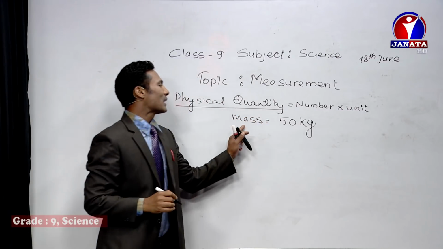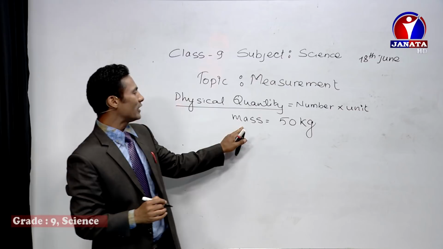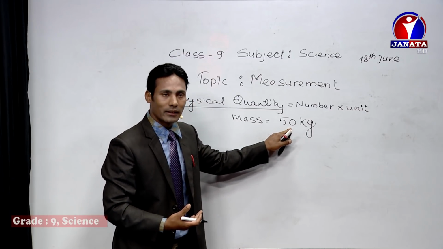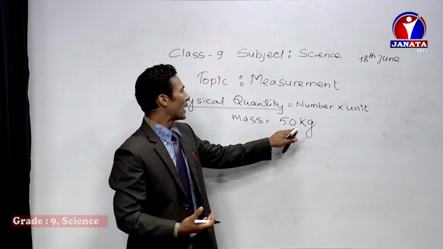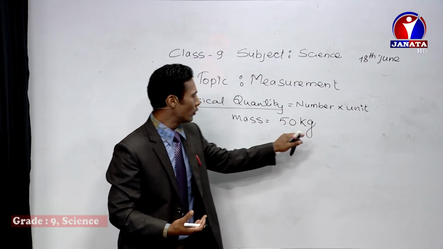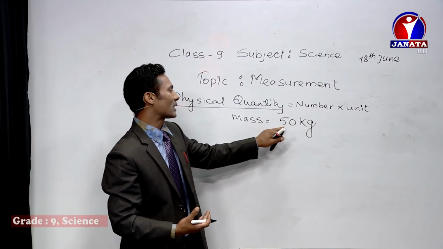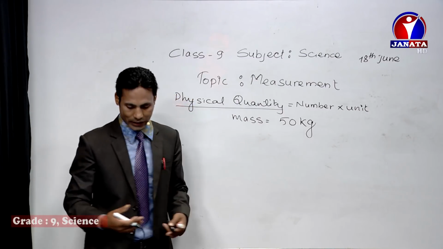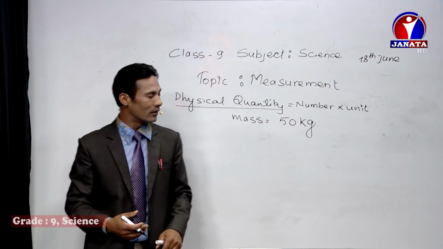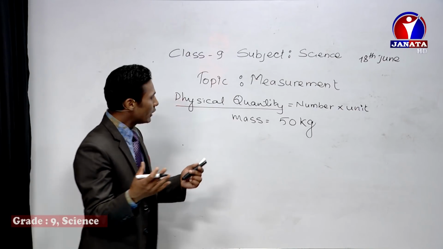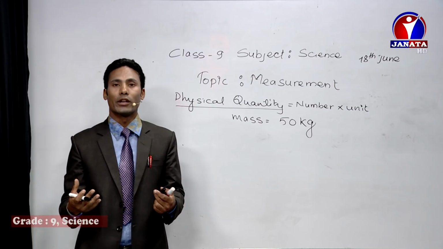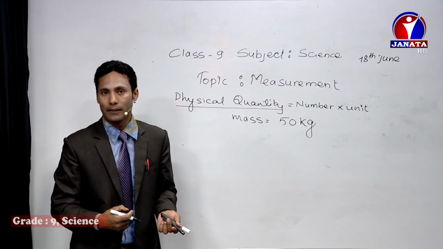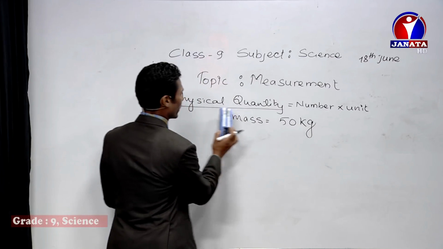So mass is the physical quantity, and this physical quantity I have explained in terms of number, right? This is also called the quantity, and also the unit. So physical quantity can be explained in terms of number and the unit. So this is the representation of physical quantity. Now, if we check the different kinds of physical quantity, the types of physical quantity.